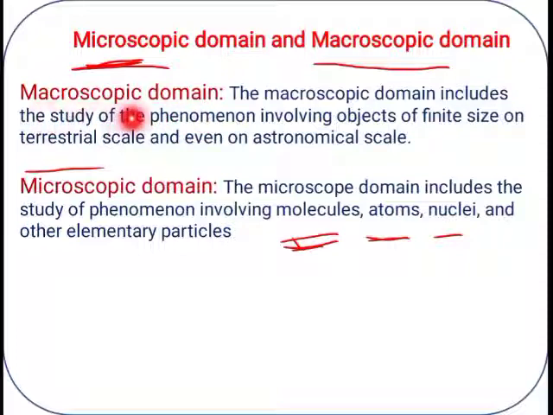Which we can measure. They are having what? Objects of finite size. Finite size means exact size. On the terrestrial scale means on the earth. So they come under what? Macro. Macro means larger or bigger. Okay, macroscopic domain. I hope I have cleared all these points properly.